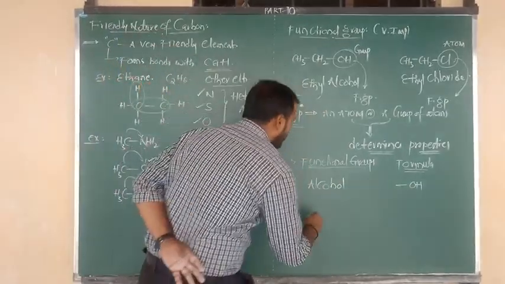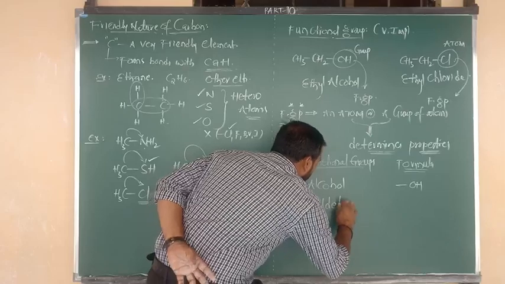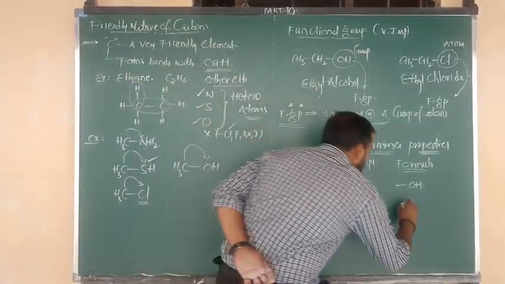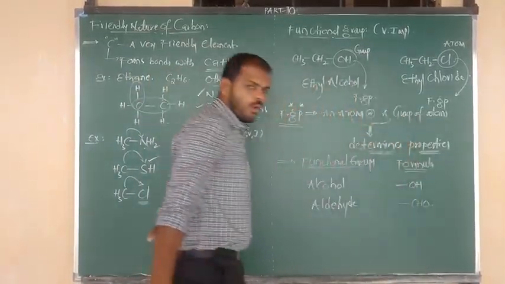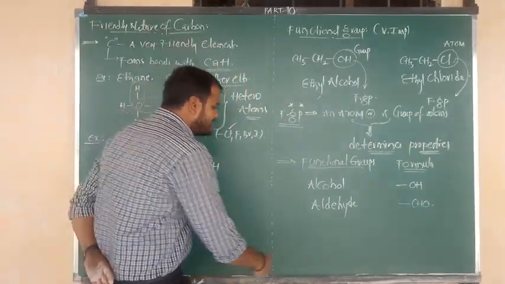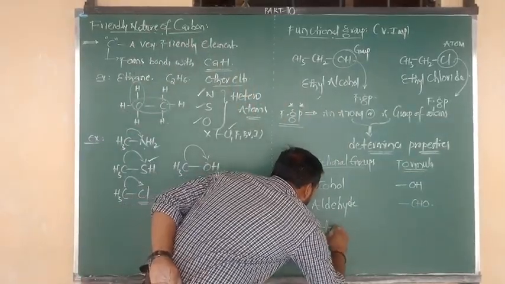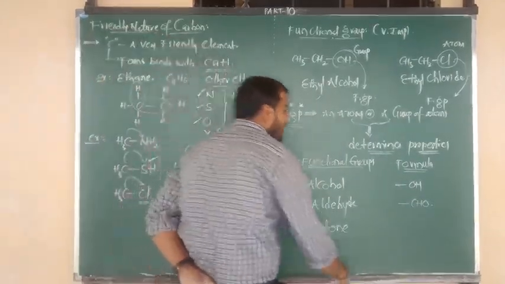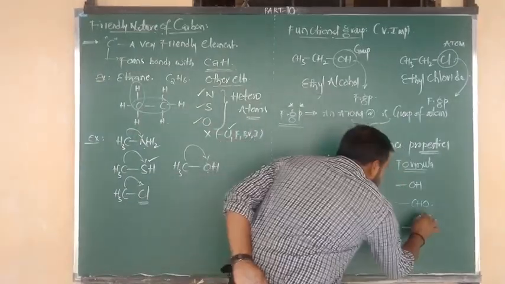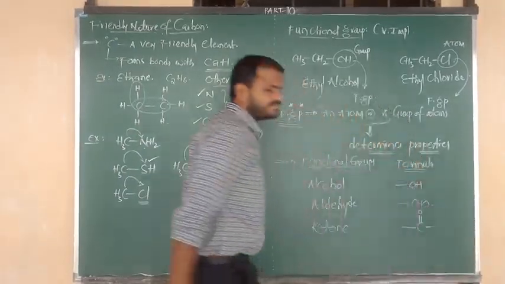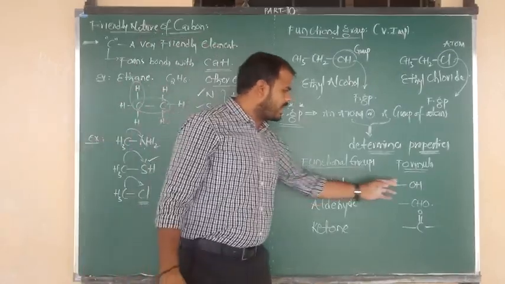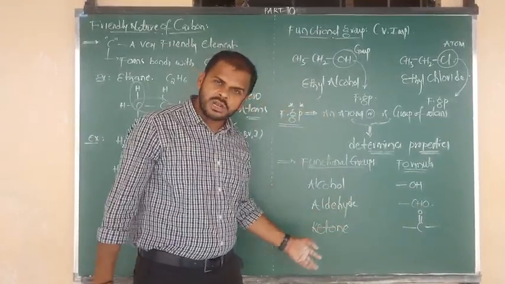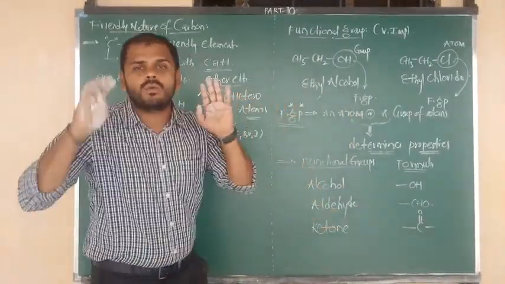100% guarantee question. Next compound I am going to consider is aldehyde as the functional group. Aldehyde will decide the property of the substance. The functional group formula is CHO. Next I am going to write the ketones. Ketone is the functional group which will decide the property of the substance, but its formula is C double bond O. Once again: alcohol formula OH, aldehyde functional group formula CHO, ketone functional group formula simply we have to write C double bond O.